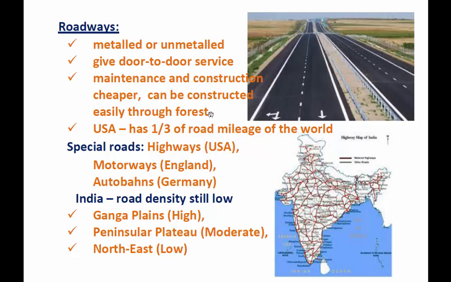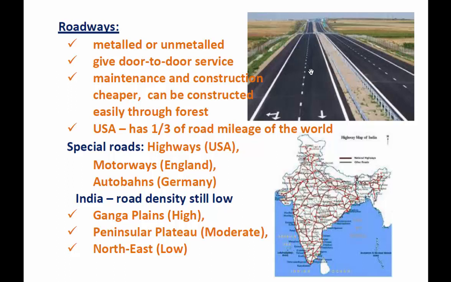All right, so USA, the United States of America, has a very large network of roadways. It is said that the United States of America has one-third of the road mileage of the world. That means one out of three miles is in the United States of America.